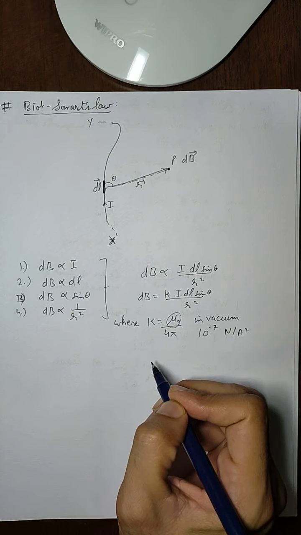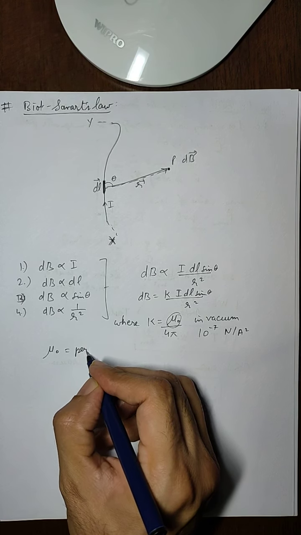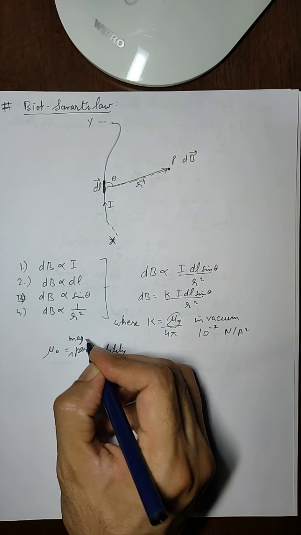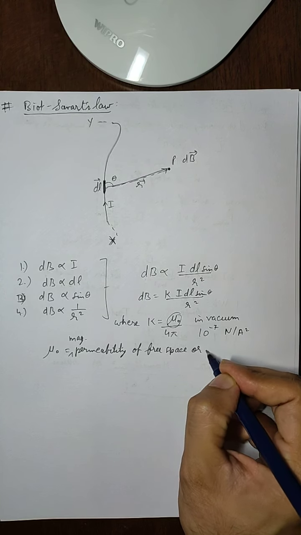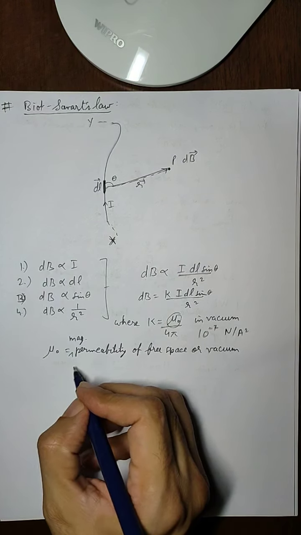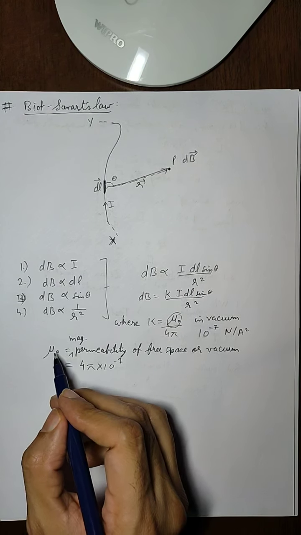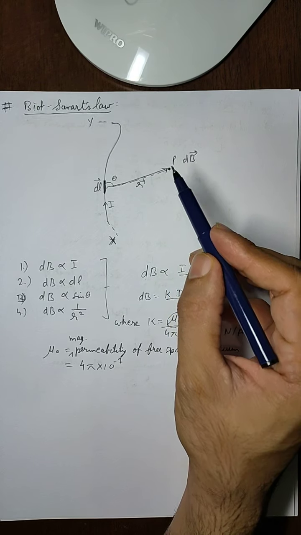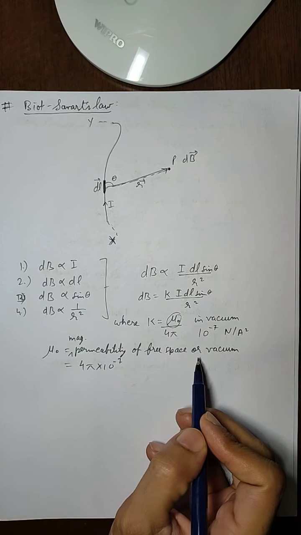Here this expression mu naught is called the permeability, or magnetic permeability, of free space or vacuum, one and the same thing. Permeability of free space, and its value is 4 pi into 10 to the power minus 7. This basically decides with what depth the magnetic field lines are going to penetrate a particular medium. So the value of this depends upon the medium. Mu naught is for free space.